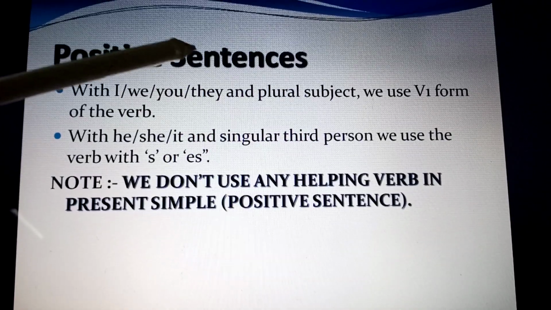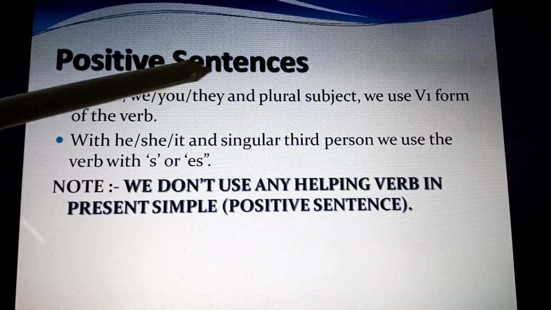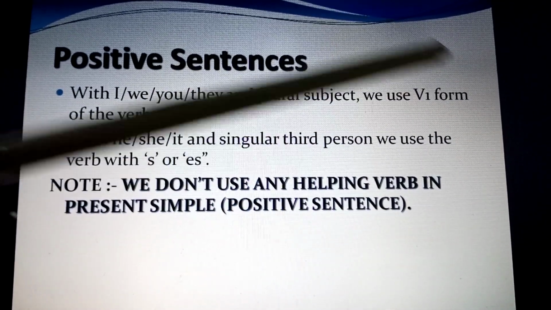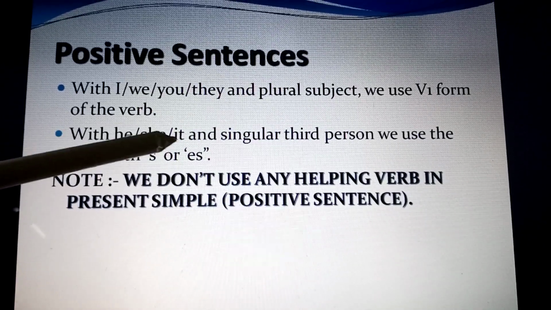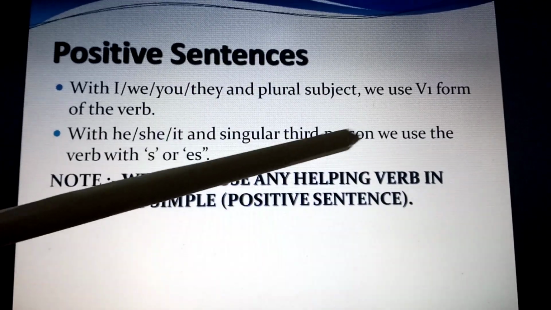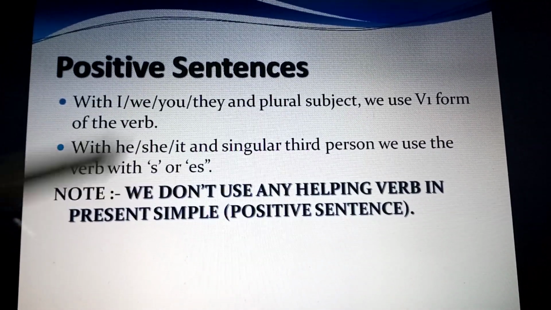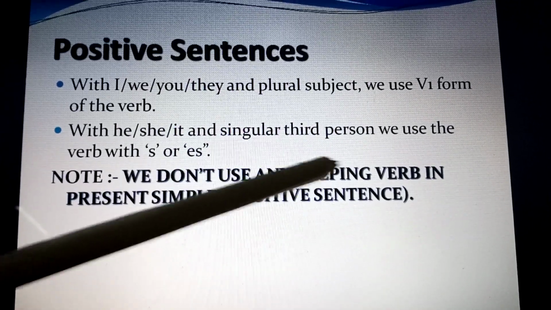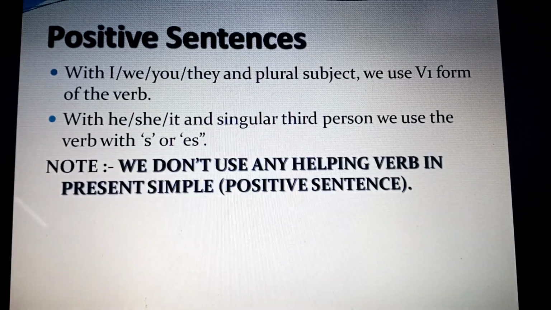To form positive sentences with I, we, you, they and plural subject, we use V1 form of the verb. With he, she, it and singular third person, we use the verb with s or es. Remember that we don't use any helping verb in present simple positive sentences.